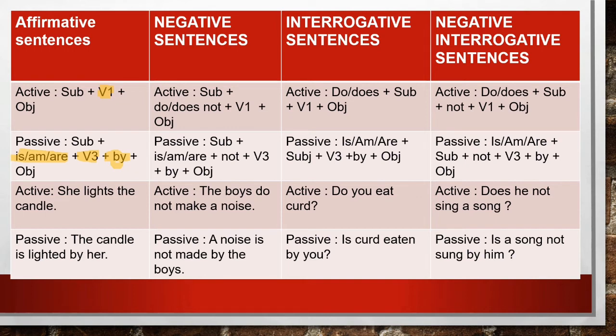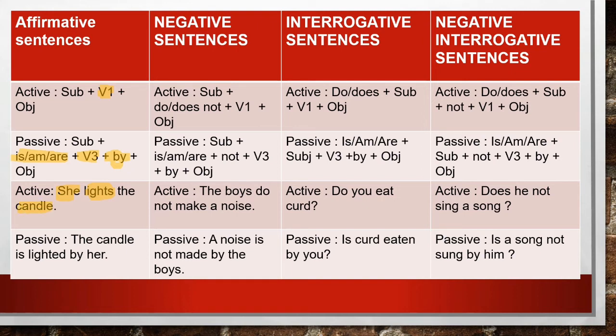For example, she lights the candle. So she is the pronoun used here. Clear? Lights is the verb used here, which indicates simple present tense because this is the first form of the verb used here. And candle is the object here.